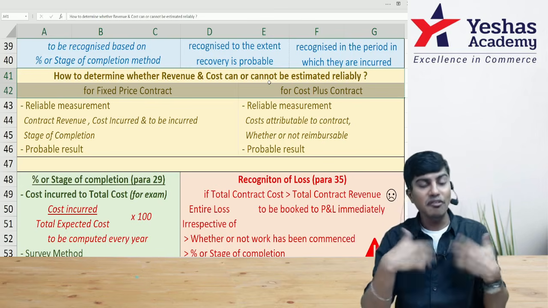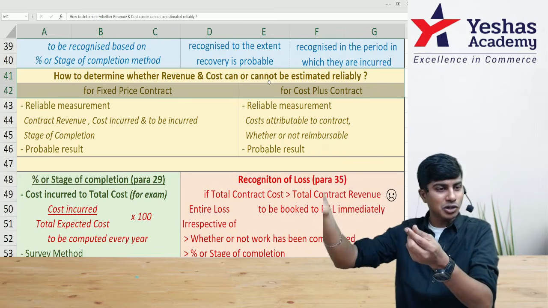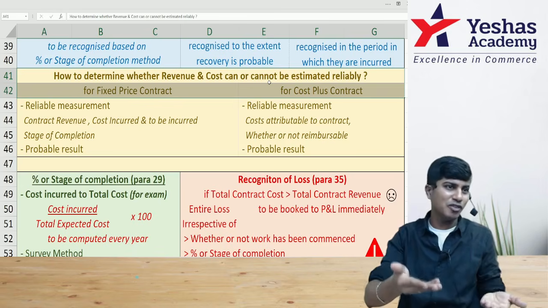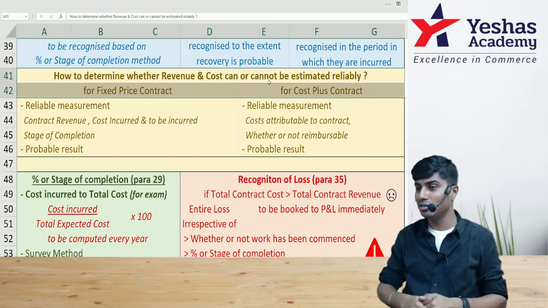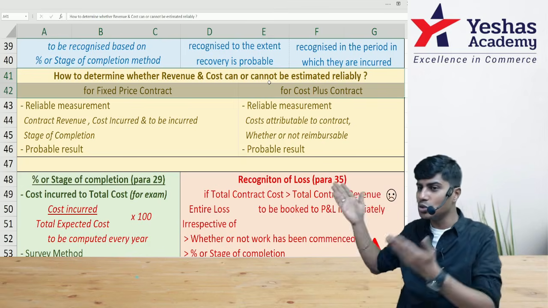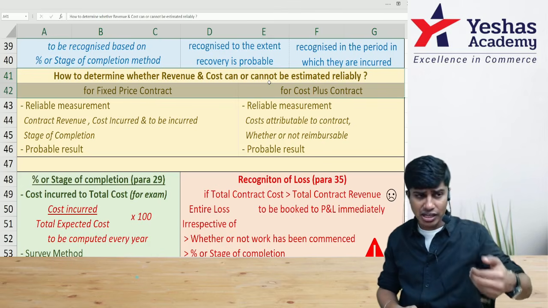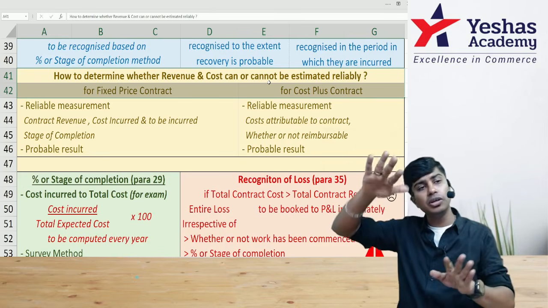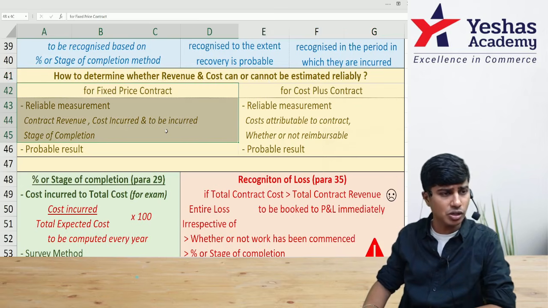When you find percentage of completion, you will multiply it with total contract revenue to find the contract revenue to be recognized. If in case you cannot identify cost to be incurred, you cannot find total cost. When you cannot find total cost, you cannot find percentage. When you cannot find percentage, you cannot identify revenue to be recognized in the year. In that case, what do we do? There is no reliable measurement. It cannot be estimated with certainty. Then we recognize our expense to P&L, but revenue will be postponed till the time there is reasonable certainty. This is how it works with fixed price contract.